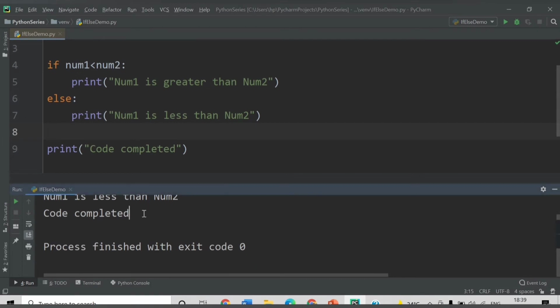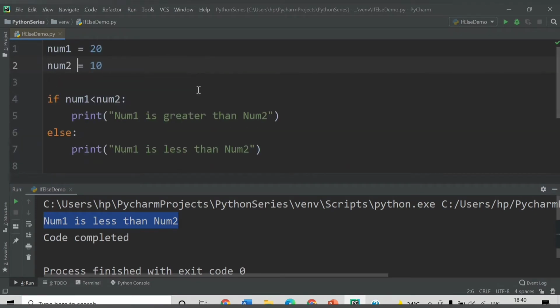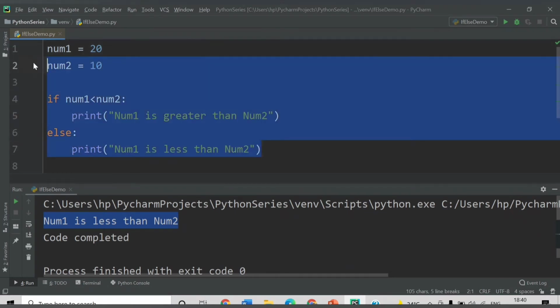See, now we are getting here num1 is less than num2. So in this way you can make use of if-else statements. Let's see another code to have more knowledge about the if-else statement. So let me remove this part.